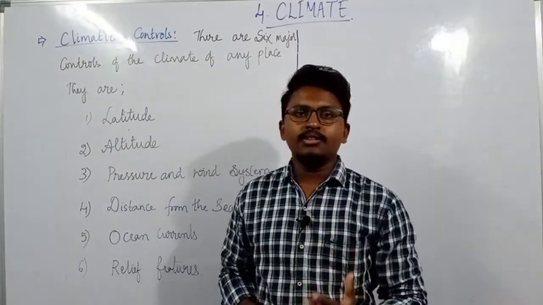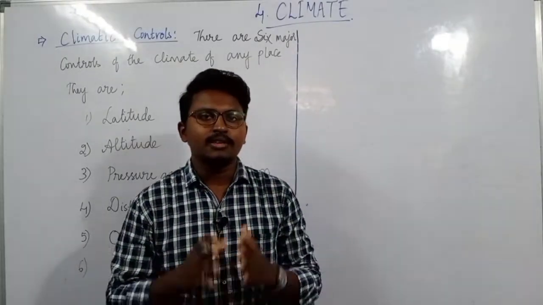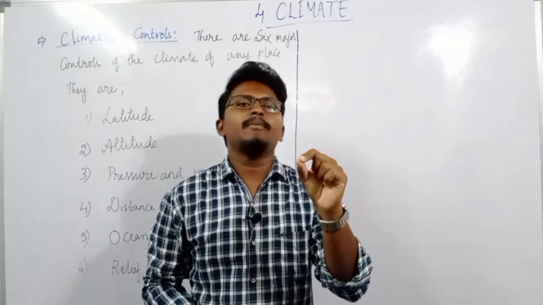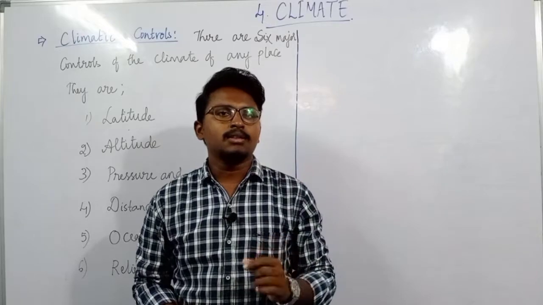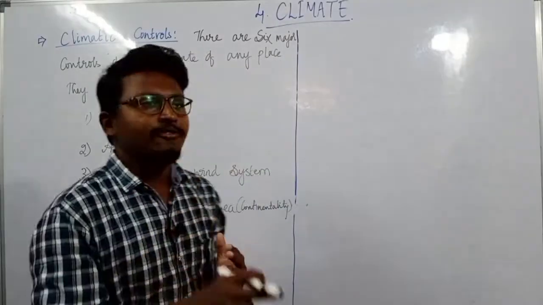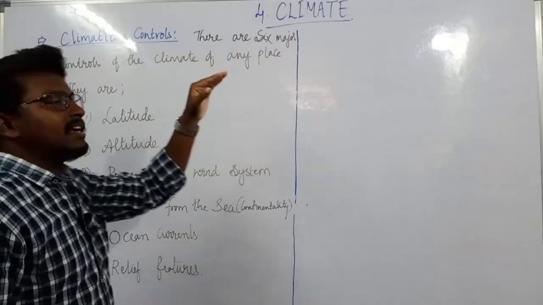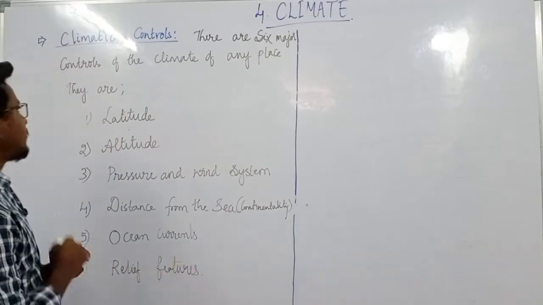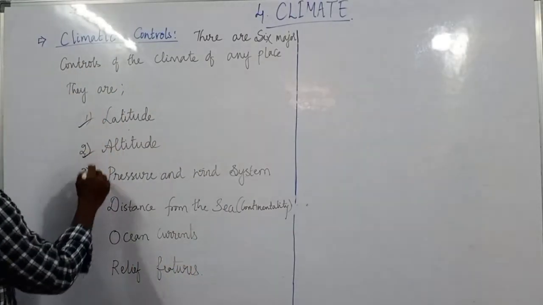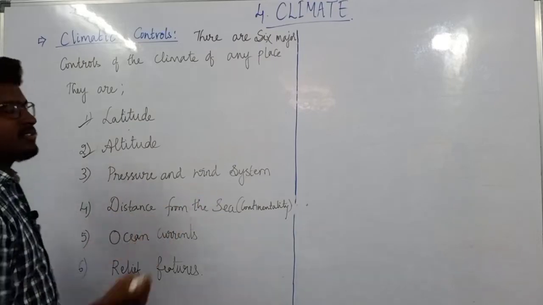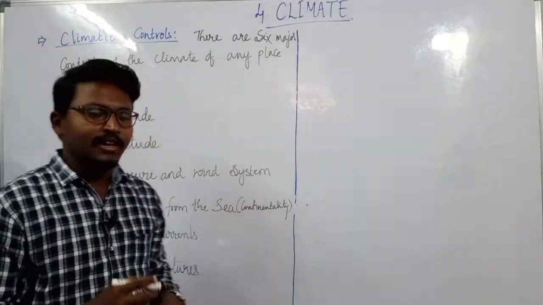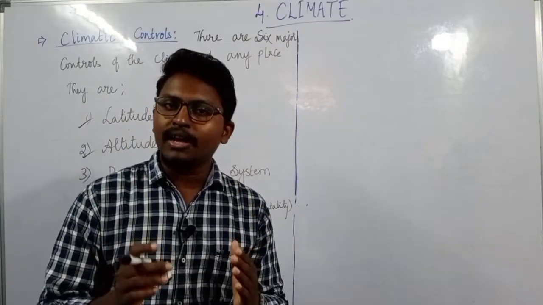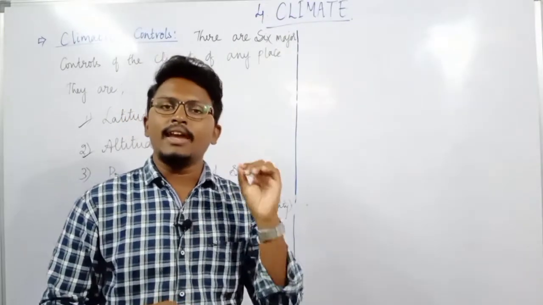So now in continuation with that, the next topic which we are going to discuss is the climatic controls. That means what are the factors that decide the climatic condition of any particular place on the earth. There are mainly 6 main climatic controls that decide the climate of any place on the globe. So let us see what are these 6 factors. The first one is latitude, then altitude, pressure and wind system, distance from the sea, which is also known as continentality, then ocean currents, as well as relief features. So these are the 6 main controls which decide the climate of any area in the world.